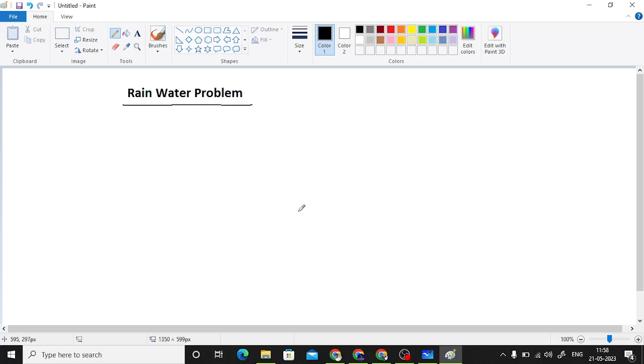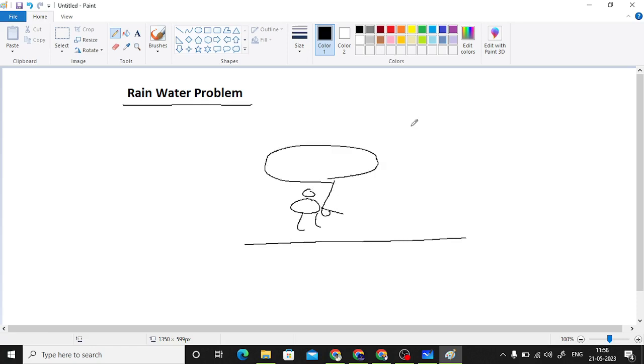Suppose you are walking down the street during rain. So I'm not very good with the drawings. So suppose this is you. You are holding an umbrella, somewhat like this, right? And the rain is falling.